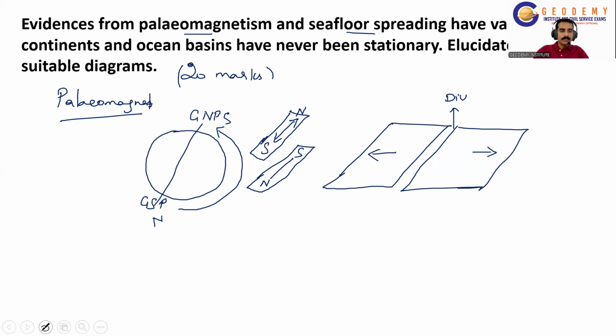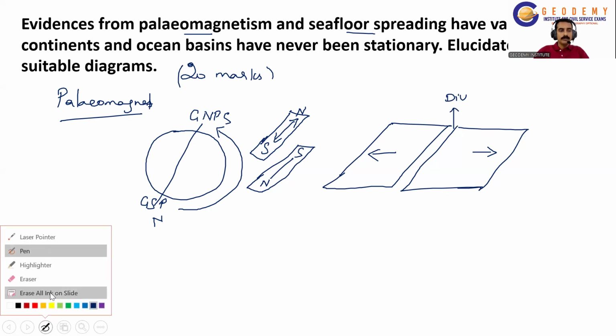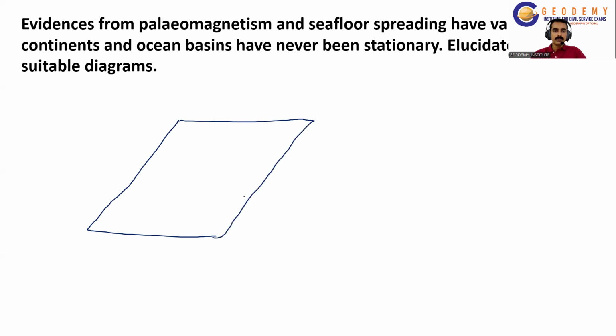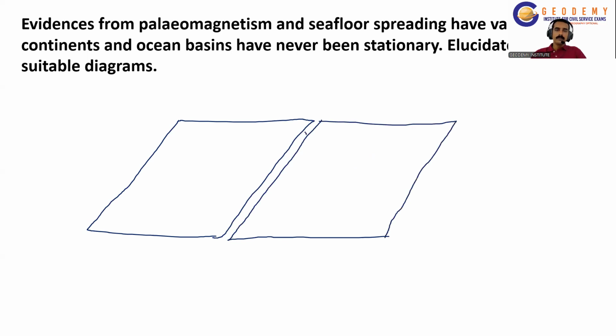With these small definitions for paleomagnetism and seafloor spreading, we have to explain the evidences for this. The evidence is that when scientists were researching in the Atlantic Ocean, on the ocean bottom they discovered a long, narrow ridge under the ocean. A long, narrow mountain under the ocean. So they were researching it.